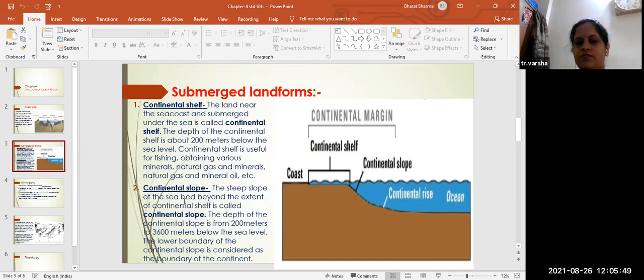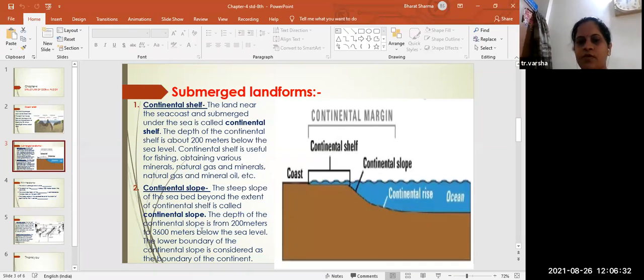One good example I can give you is a slide. When children come down the slide, that steep slope we call a steep slope. And the steep slope of the seabed beyond the extent of the continental shelf is called the continental slope. Along with the continental shelf, that slope is also called the continental slope.